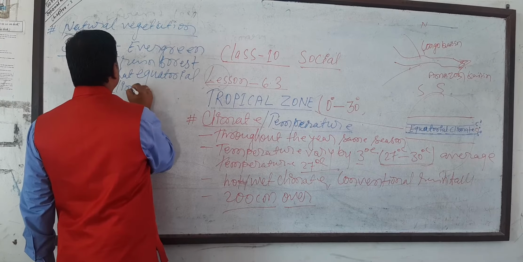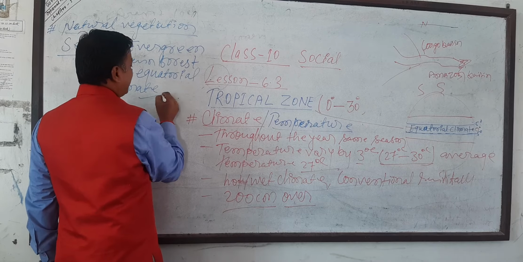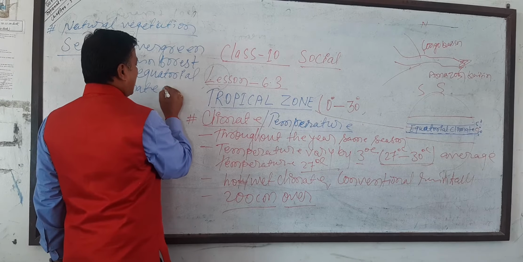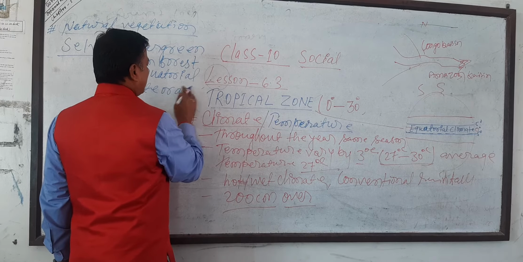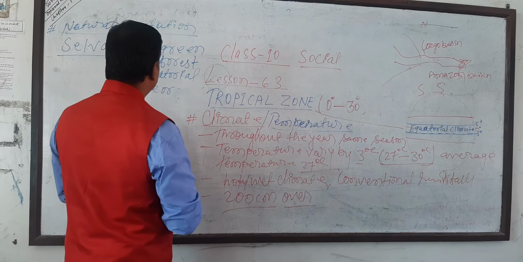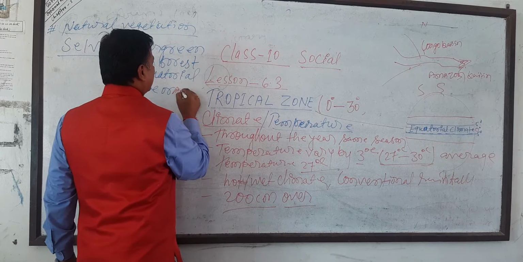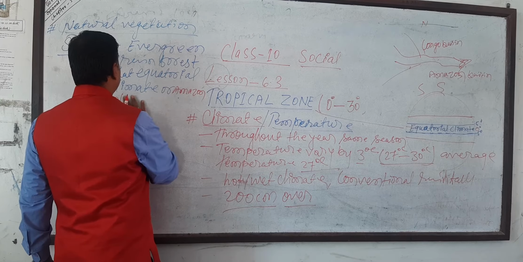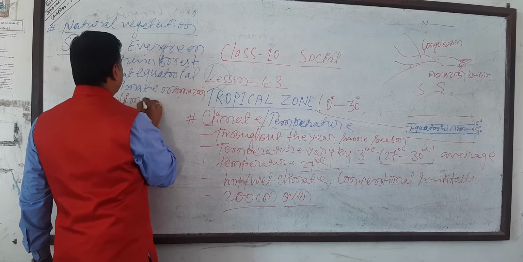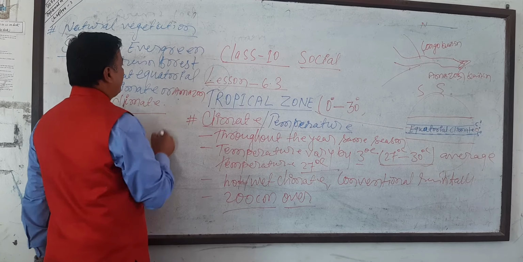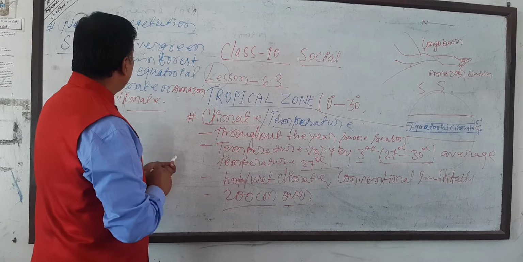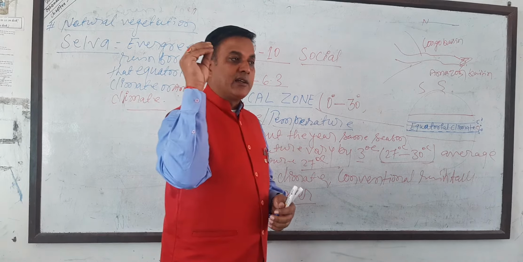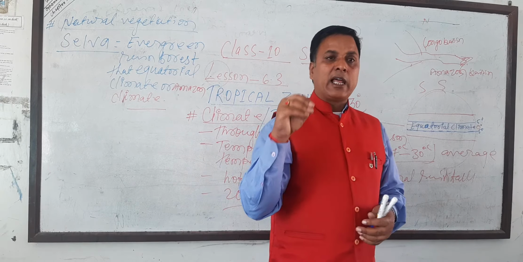You can write climate or Amazon climate, it doesn't matter. If you have any confusion, you may ask me. Selva means that in the evergreen forest, in the Amazon climate, in the equatorial climate, trees